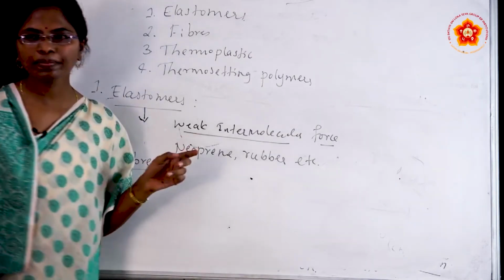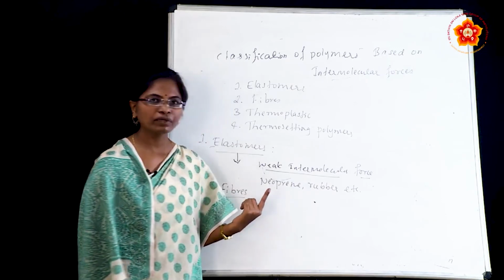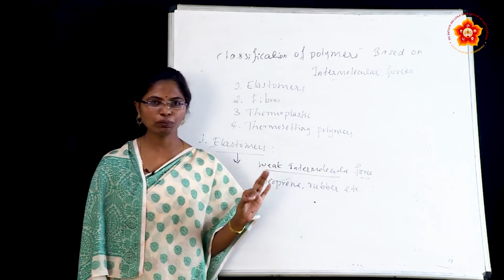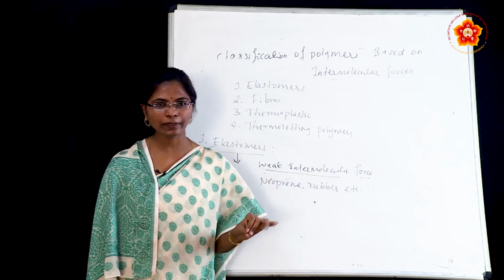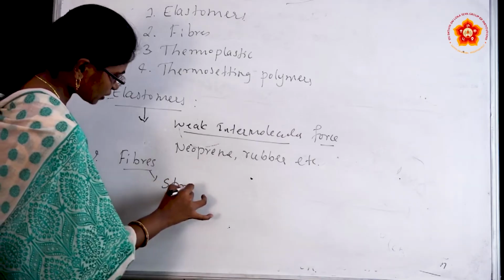The next one is fibers. In these polymers, strong intermolecular force is present, like hydrogen bonding. We know that hydrogen bond is the strongest bond. These are very strong in nature.